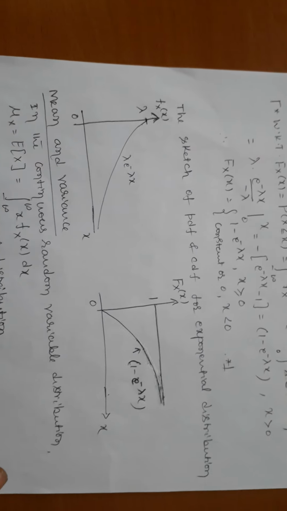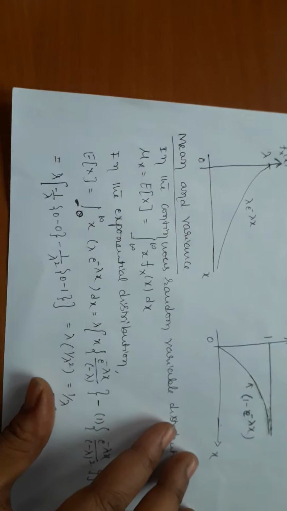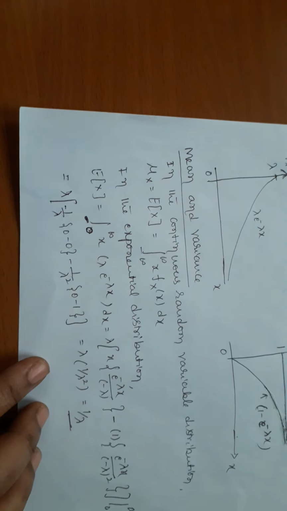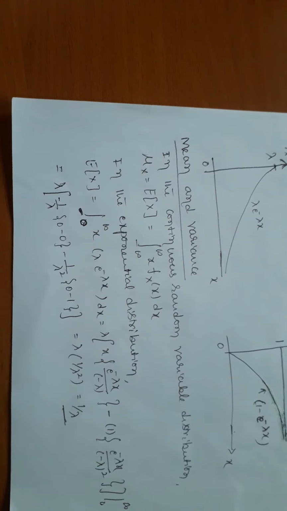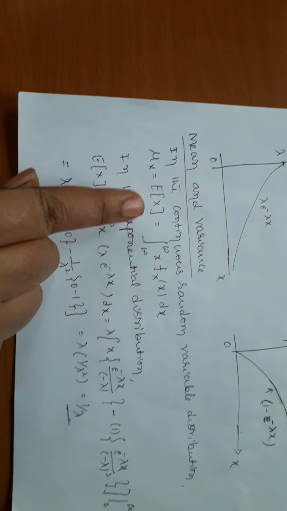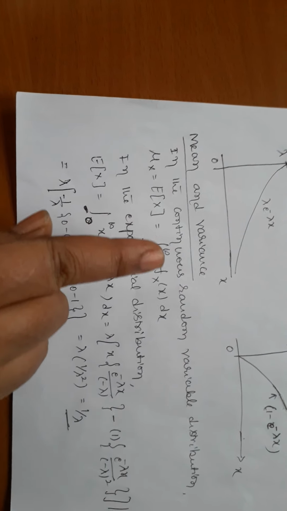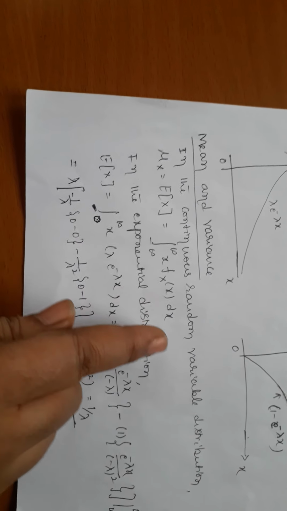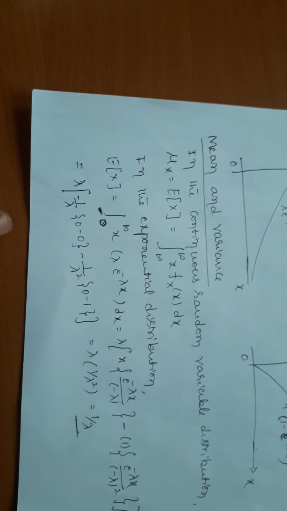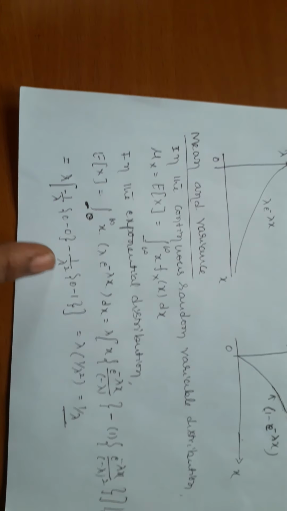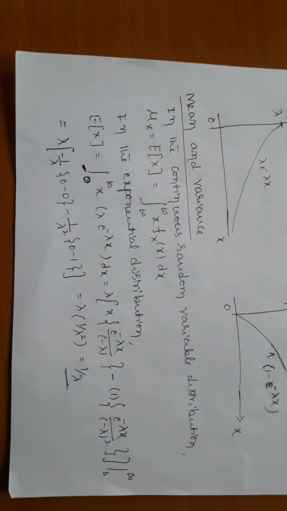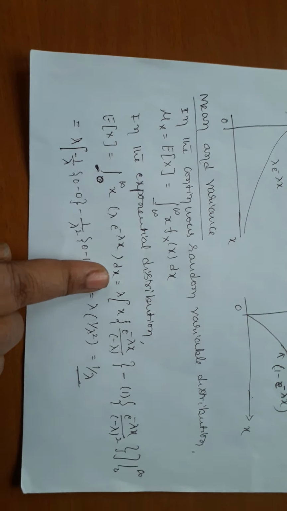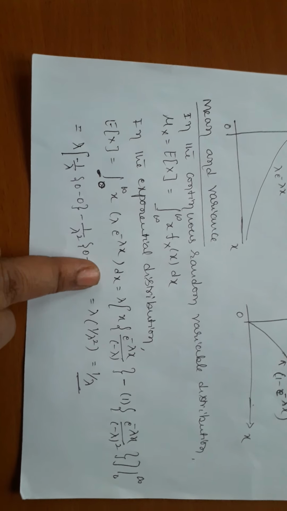Now I'm moving to the next one, the mean and variance of the exponential distribution. The exponential distribution comes under continuous, so first you take the expectation formula for continuous. What's the formula? Minus infinity to plus infinity of x times f_X(x) with respect to x. In the exponential, the function is only defined for what limit? 0 to infinity. What's the function? Lambda e^(-lambda x). Now go for the UV rule or Bernoulli's rule.